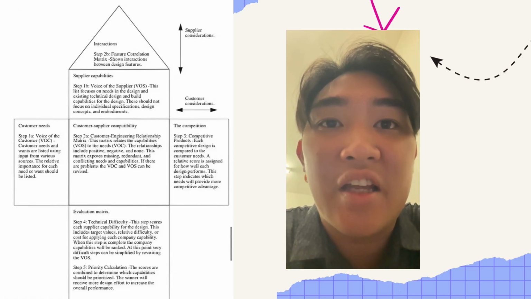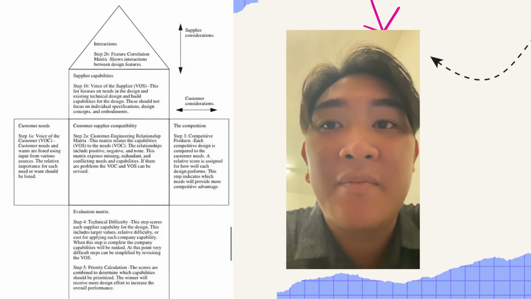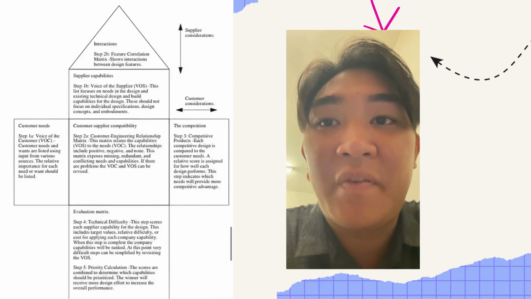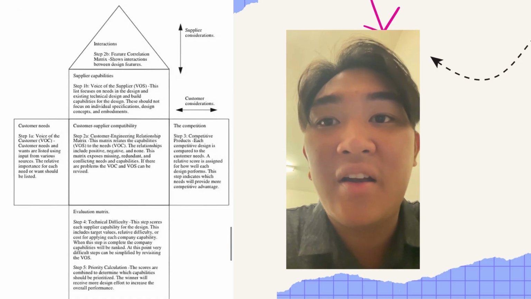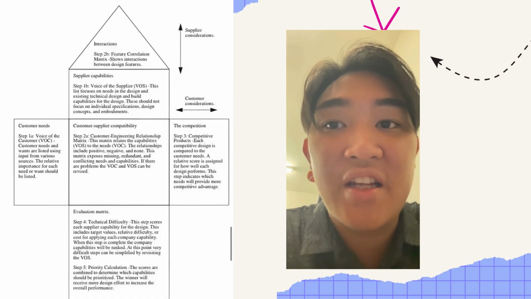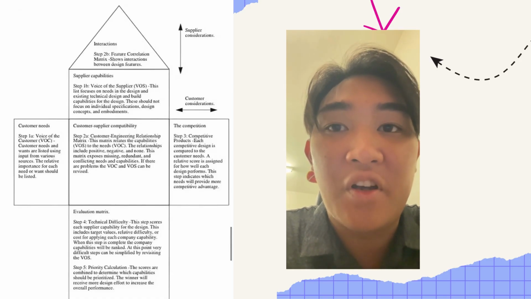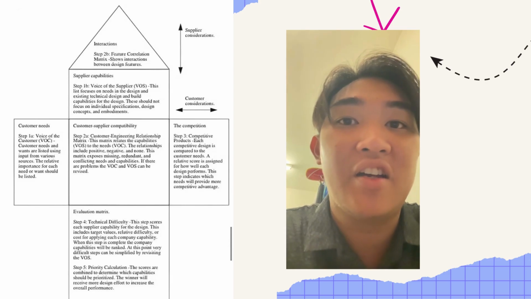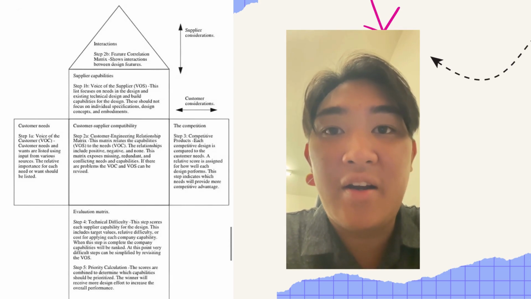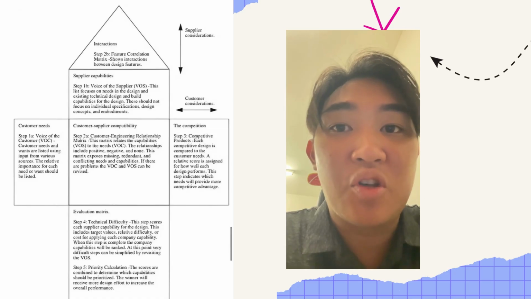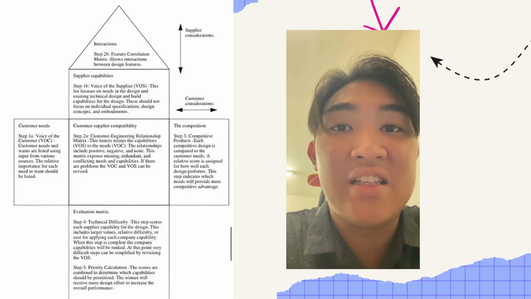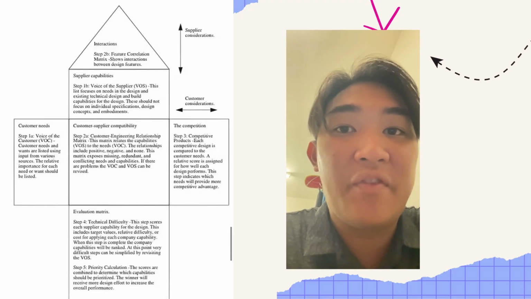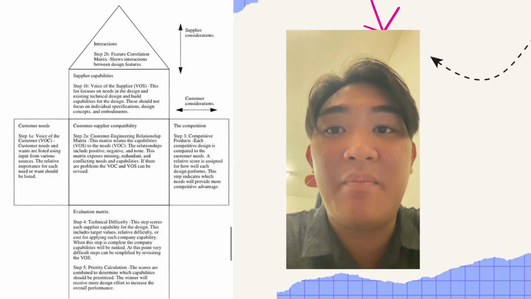You can see this is the table of customer consideration. There are various steps. The first step is we must know the customer needs, where the relative importance for each need or want should be listed. The second step is customer-supplier compatibility, where this matrix exposes missing, redundant, and conflicting needs and capabilities. If there are problems, the VOC and VOS can be revised.